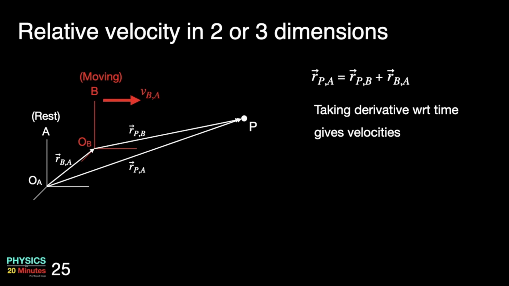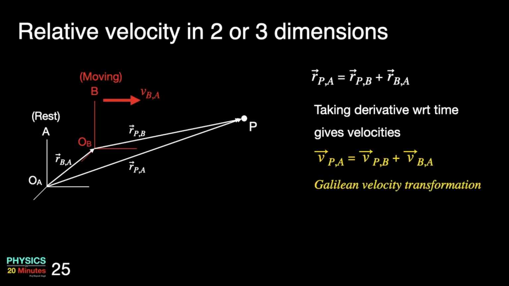If we take the derivative with respect to time, we will get velocities. So velocity of particle P in A frame is equal to velocity of particle P in B frame plus velocity of B frame with respect to A. This equation is called the Galilean velocity transformation equation. And again, the velocity of the two frames as seen from each other is the negative of each other. Vector VBA is equal to minus vector VAB.